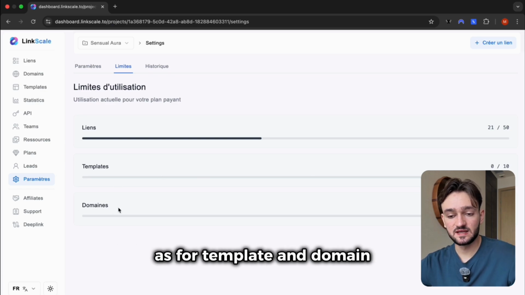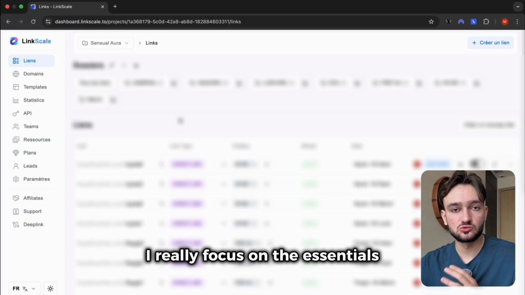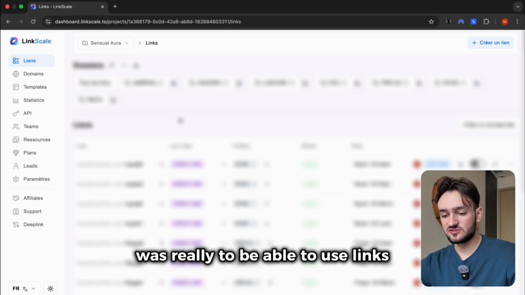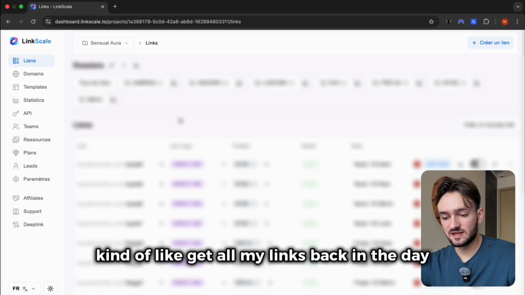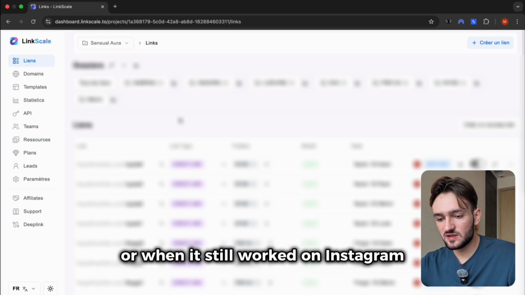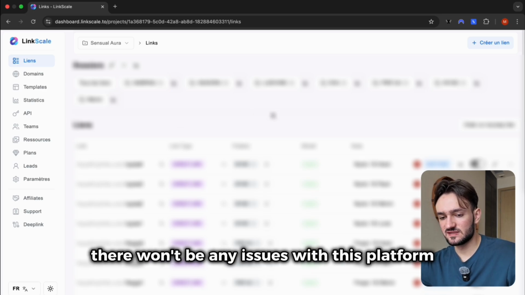Same thing as for template and domain, I haven't used them. Honestly, I really focus on the essentials. What I wanted from this platform was really to be able to use links, basically for direct link redirection, kind of like GetAllMyLinks back in the day, or when it still worked on Instagram. So at least here, we can be sure there won't be any issues with this platform.